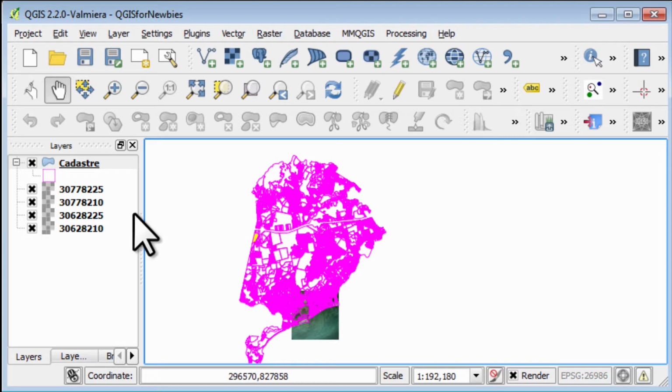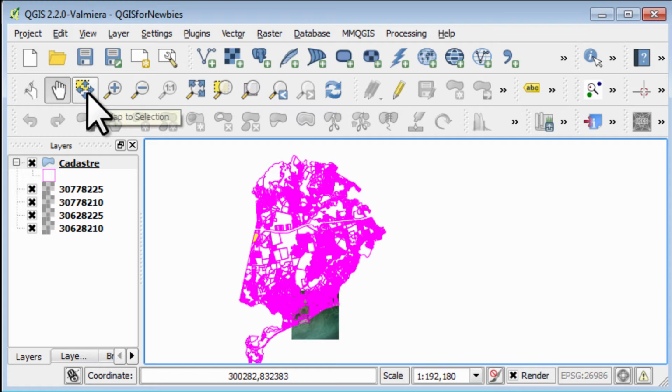This button here will pan to a selection. Now, a selection is a graphical object or a geographical object that you have selected using selection tools, which I haven't shown you yet. So this yellow parcel property here is one that I've selected earlier.